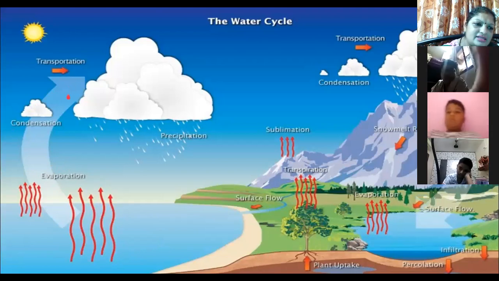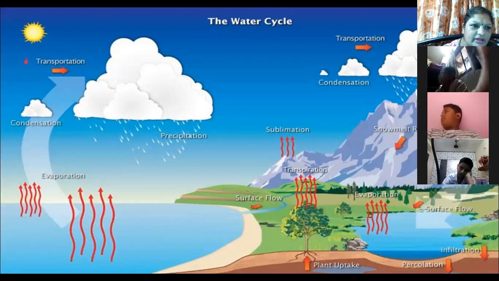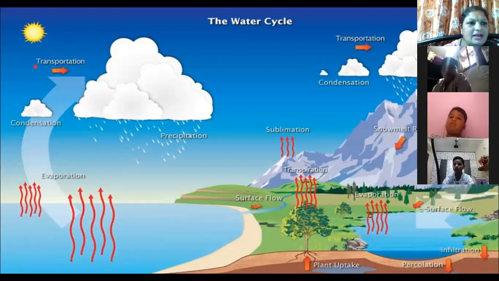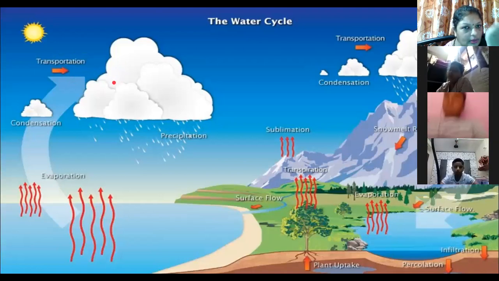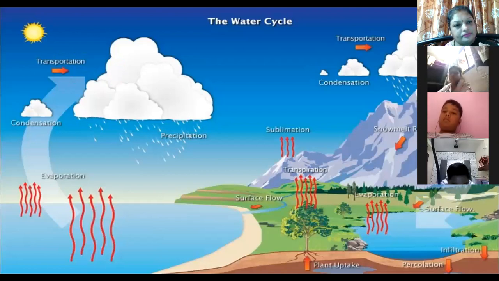Now when it is rising up in the sky, which is the second process? Transportation. It is being transported. The water vapor, that is, evaporation has taken place, and this water vapor has gone up and transportation has taken place. Now, what happens after transportation? What will happen to this water vapor that has gone up? It will cool down again.